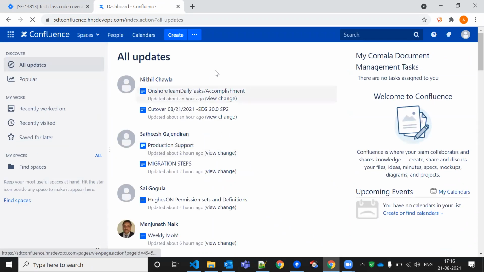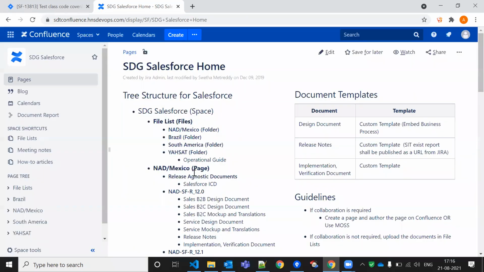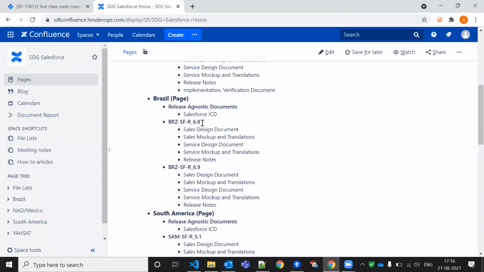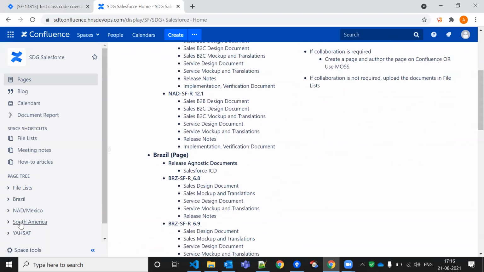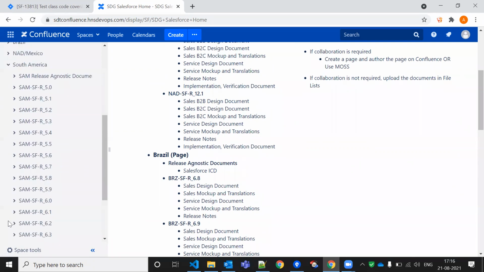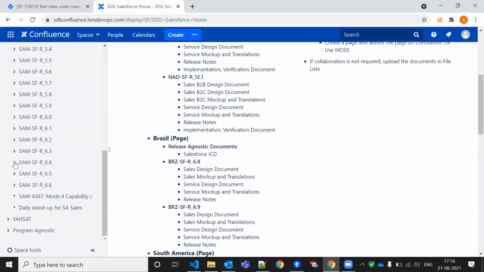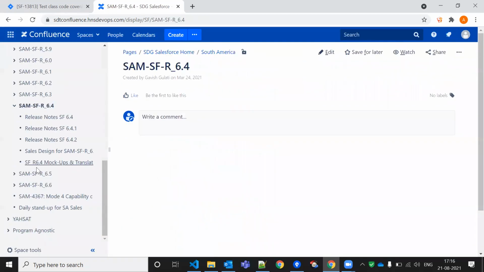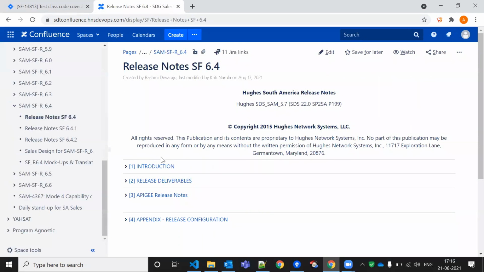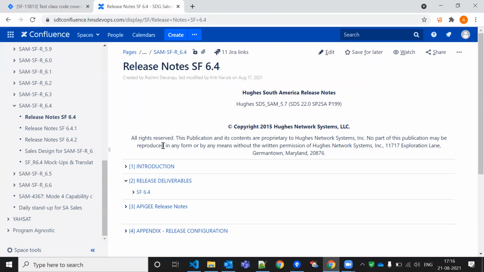We have multiple documents here. Suppose this is my document. In this page, I have these kinds of requirements. If I want to edit, or give a status or something else, I can do it here. This is my South America page, and in this one I'm going to 6.4. Introduction, release, so you can understand.